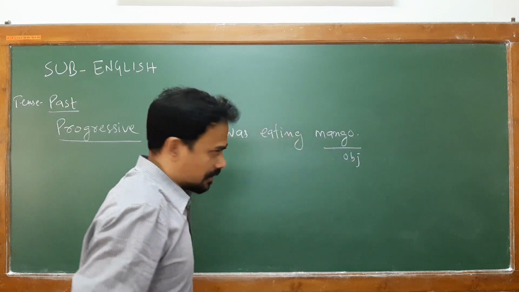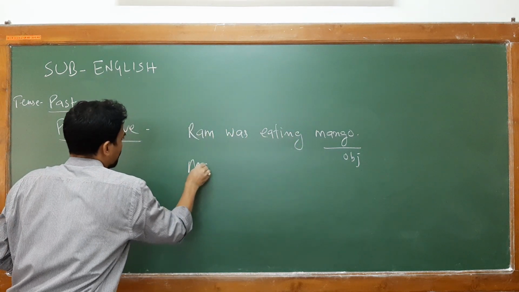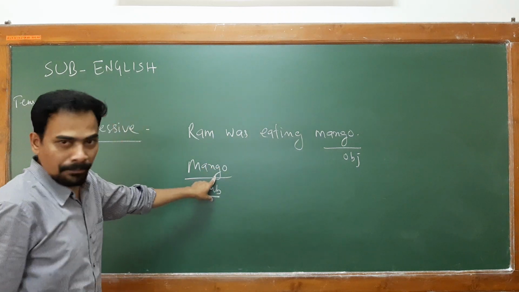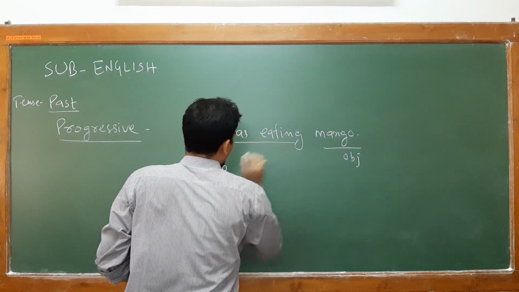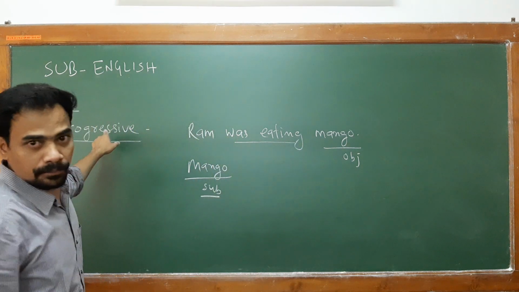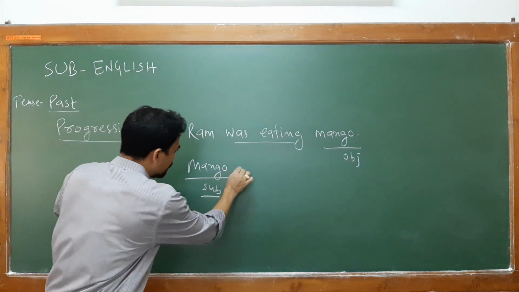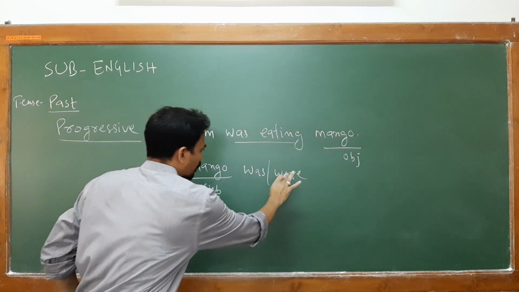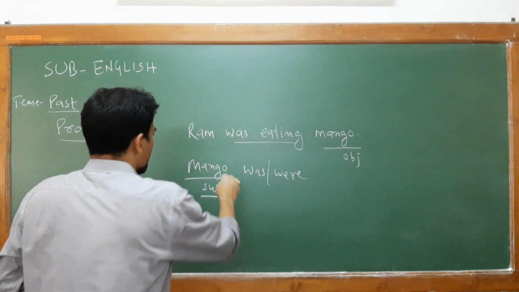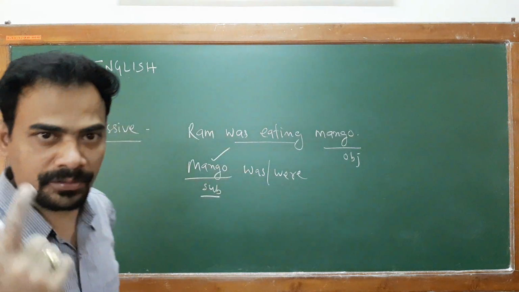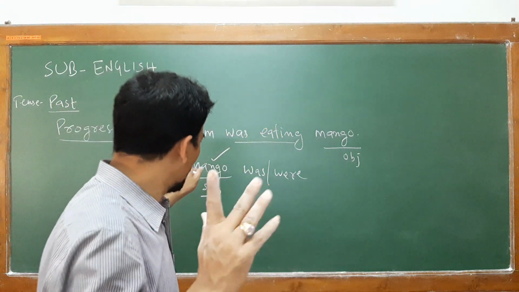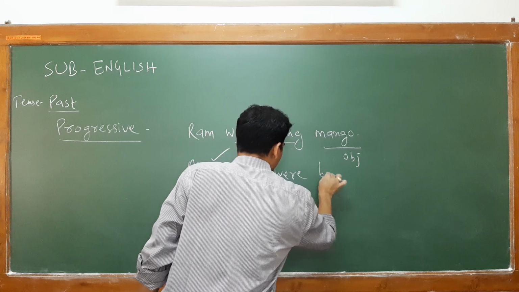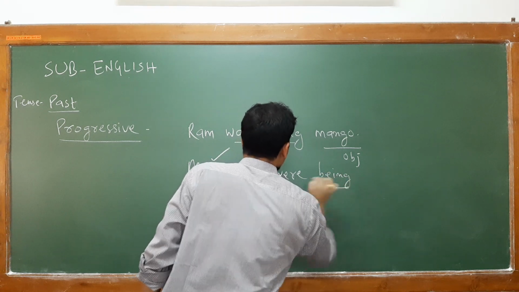This object will come to the subject. Now once I place this as your subject form, this becomes your mango. Now, as it is in past progressive, again you need to select either was or were. So, how many mangoes are there? I am talking about only one mango. So, of course, you have to select was. Mango was, then extra being.